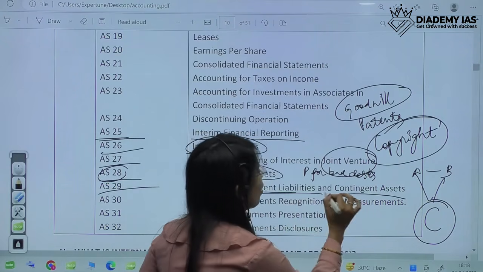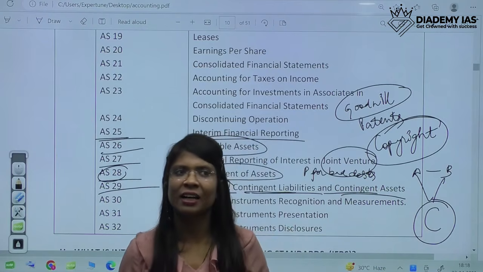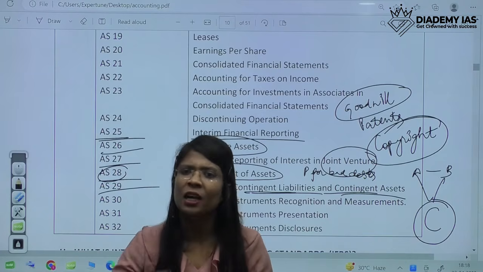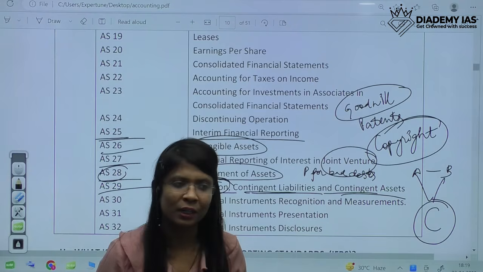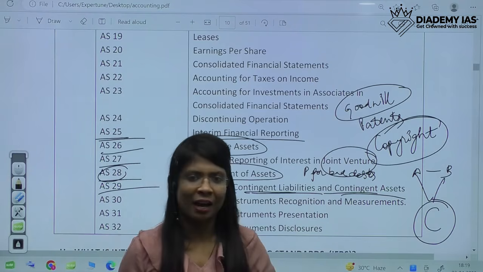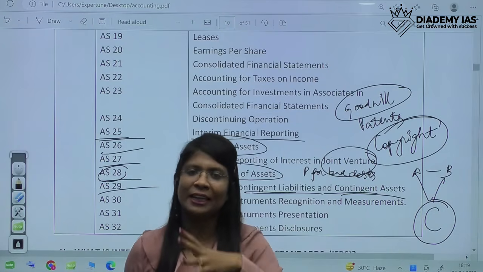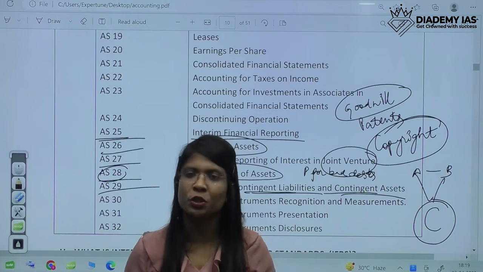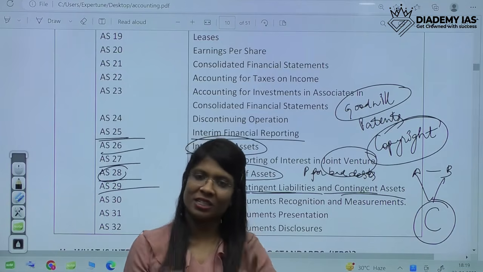And the others are contingent liabilities and contingent assets. Contingent liabilities and contingent assets are assets and liabilities which are not assets and liabilities as of today, but they could be assets and liabilities in the future. For example, today I have a case with some ABC company which is pending in the lower court. After a few years, I could win the case or I could lose the case. So that is a contingent asset for me.